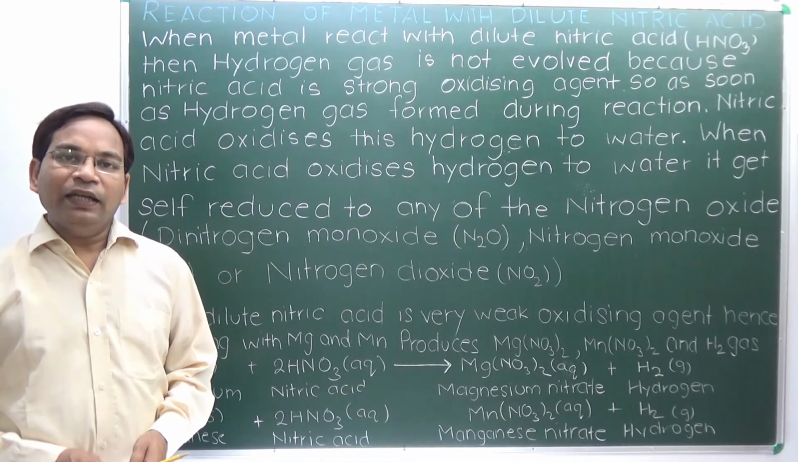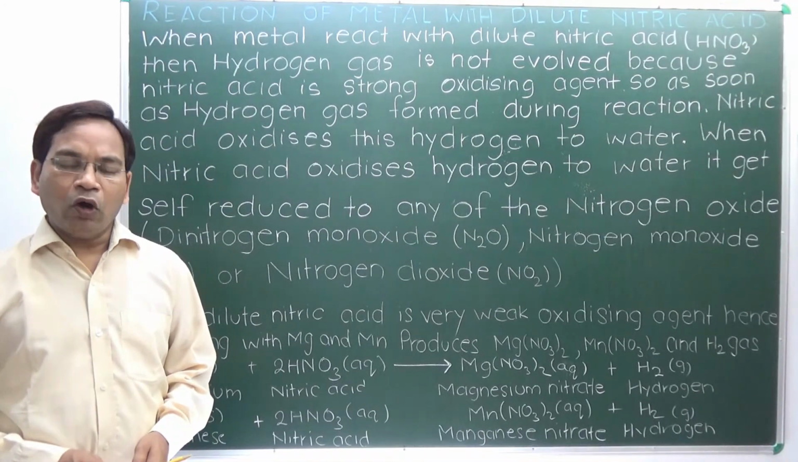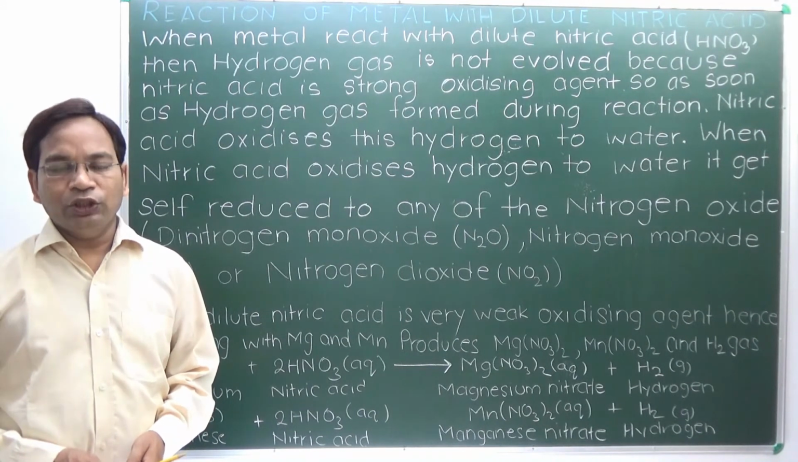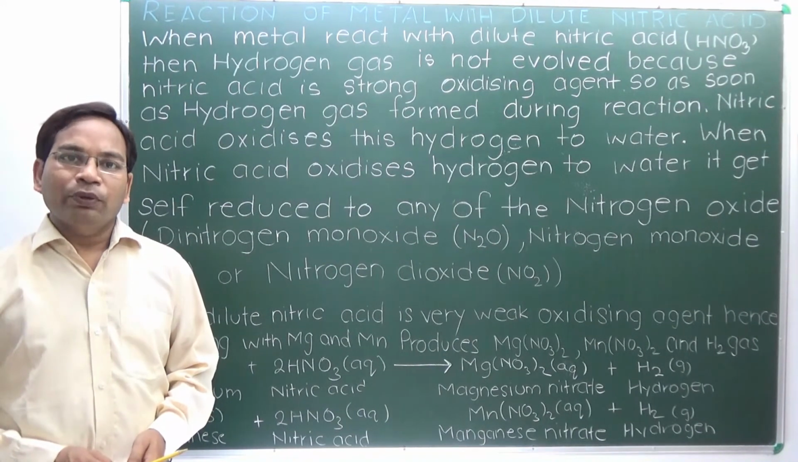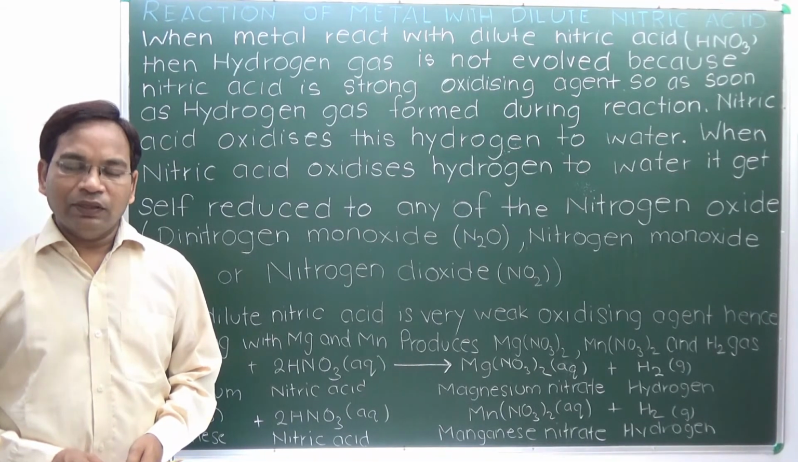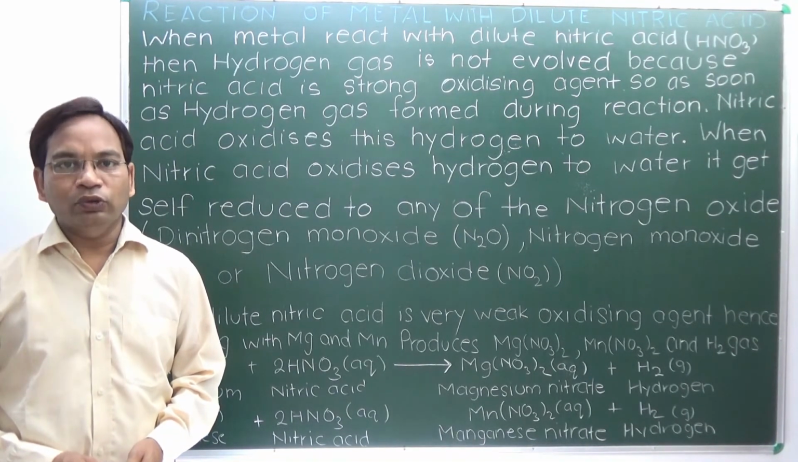Nitric acid in very dilute condition is a very weak oxidizing agent. When it reacts with metals like magnesium and manganese, it produces magnesium nitrate and manganese nitrate respectively with the evolution of hydrogen gas.